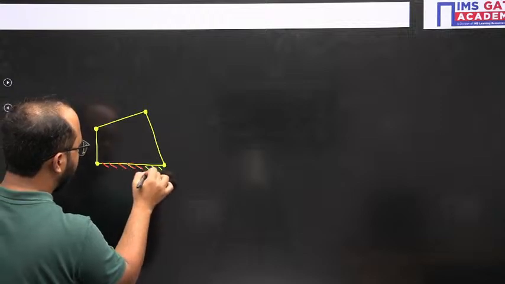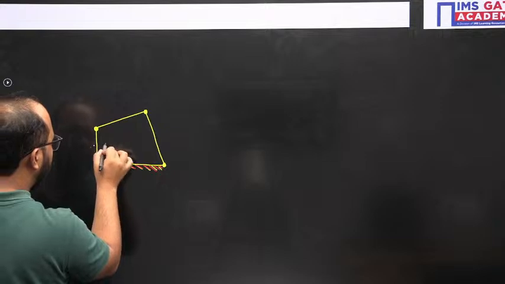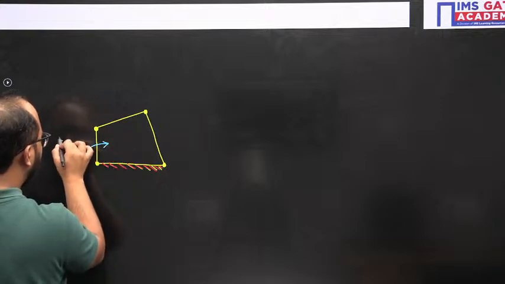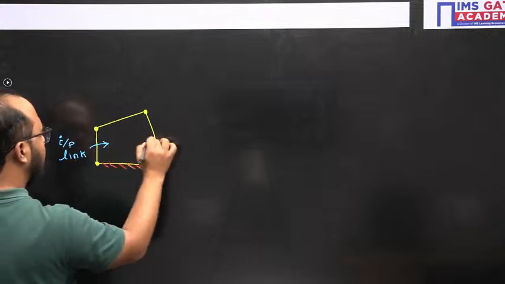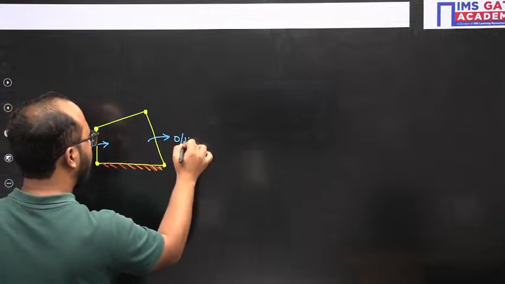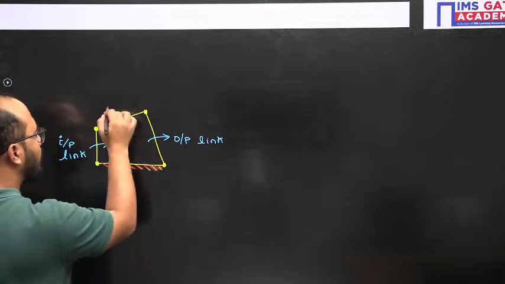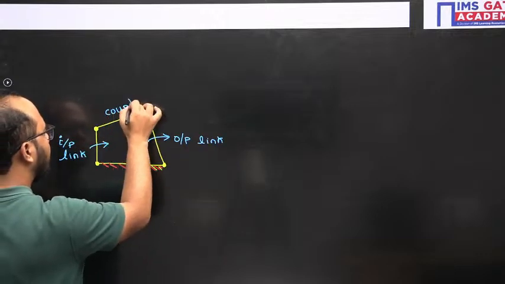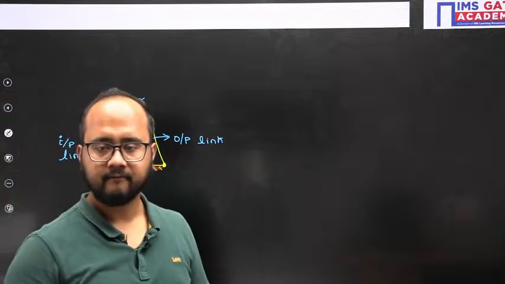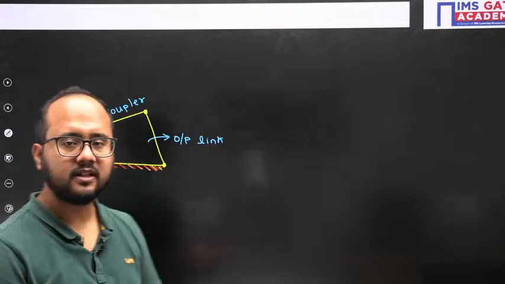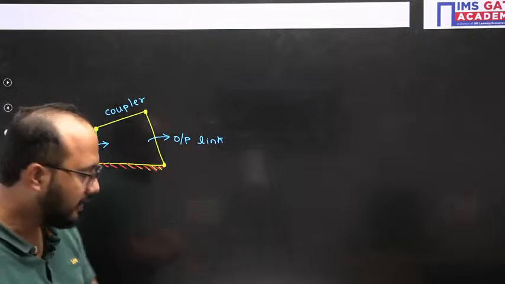Consider this as fixed. Now I hope you remember there is an input link. This is what we have as output link, and the link which is connecting input and output is known as coupler. This much basics, I hope you know. Coupler is that link which connects the input and output link.